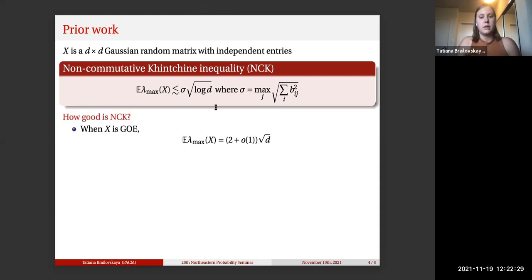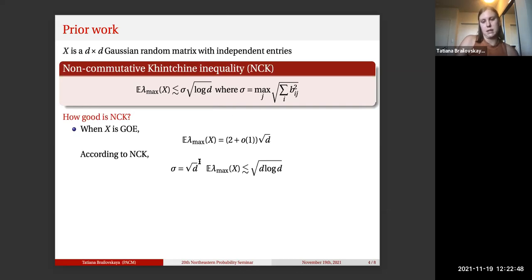The first example we're going to look at is the GOE matrix, which I've already mentioned. From classical random matrix theory, we know that the expectation of the largest eigenvalue of a GOE matrix behaves like 2 times square root of the dimension asymptotically. Now let's plug this into the non-commutative Khinchin and see what we get. First, I'll calculate the sigma parameter, which in this case is simply square root of the dimension. Plugging this into the inequality, the non-commutative Khinchin gives us a bound of square root of the dimension times log of the dimension.